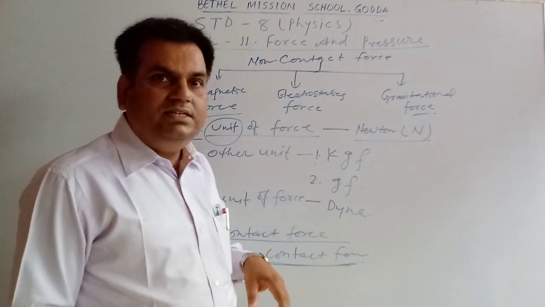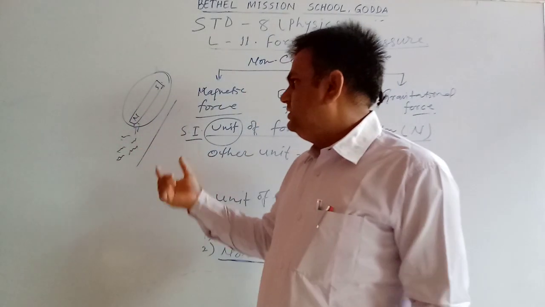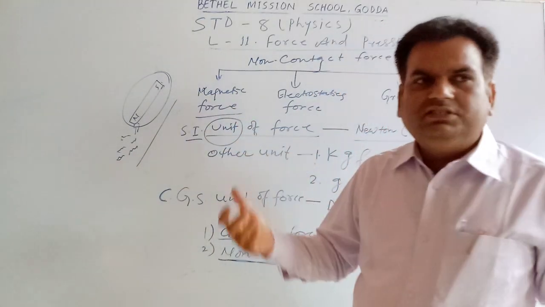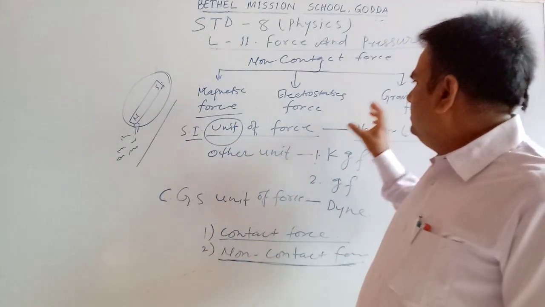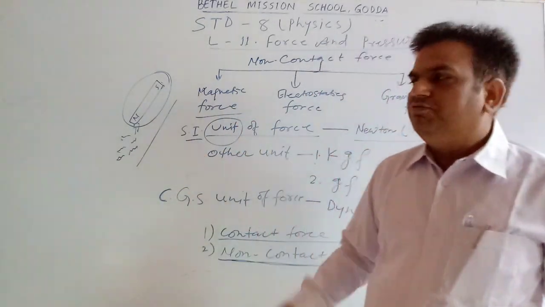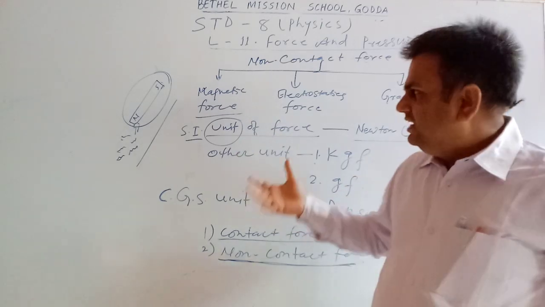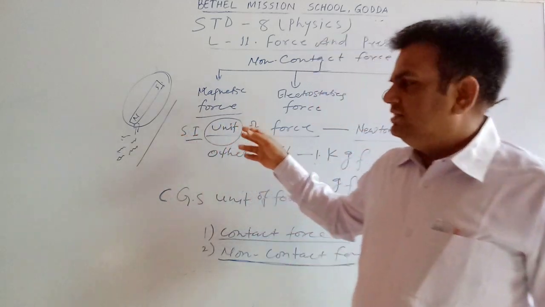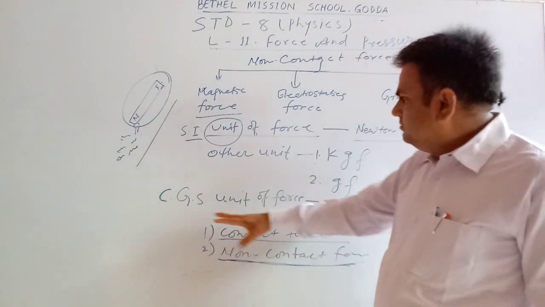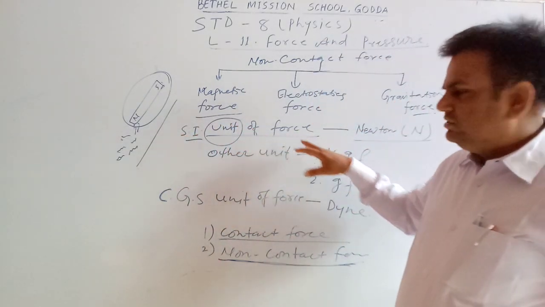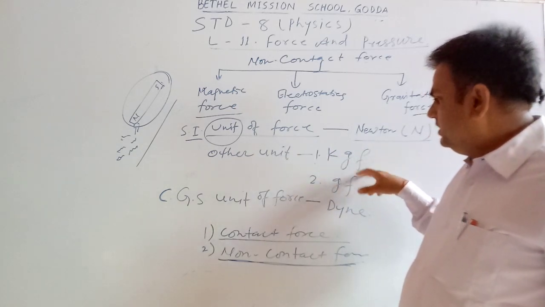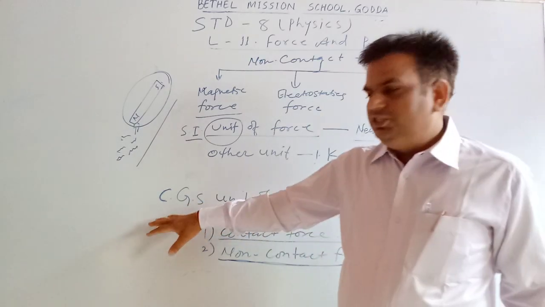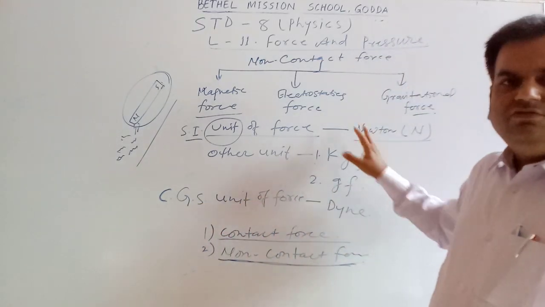But in 1960, all the scientists of the world decided that we should measure all physical quantities in the same kind of unit all over the world. So they gave a unit, and this unit is the SI unit. So other units of force are kilogram force, gram force, and dyne. Dyne is the CGS unit of force.